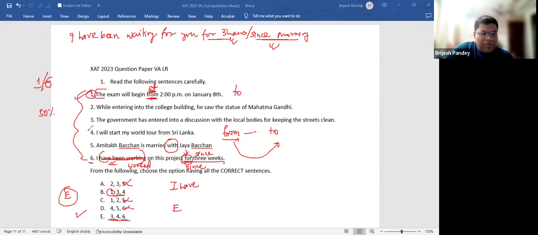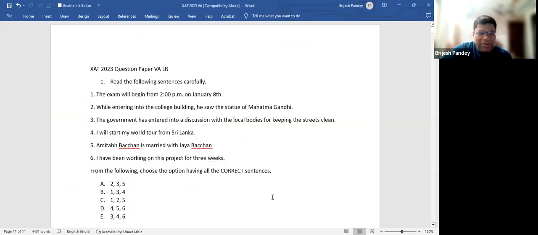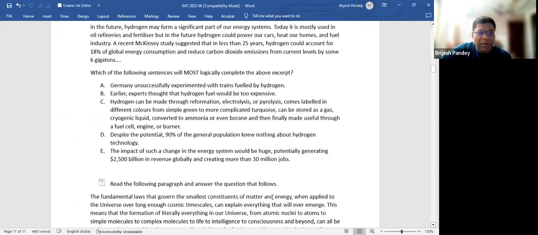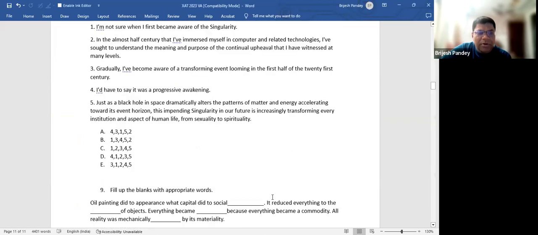समझ में आ रहा है, everyone? There is one more grammar question, so I will immediately finish the grammar ones. This is the first grammar question. The second grammar question has come somewhere down here. I saw it. Let me just move down.